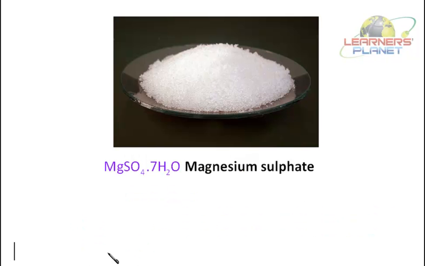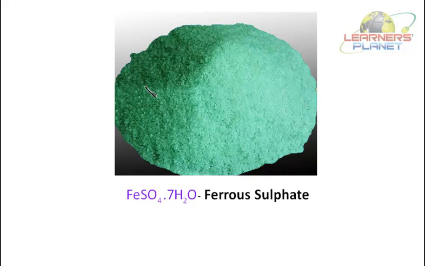This is another example of magnesium sulfate, which is associated with water, the hydrated salt. It has got the crystals in it. If it is heated, water evaporates and it turns into white powdery substance. This is another example of ferrous sulfate. See, brilliant green color it is having. Now, this is again because of the water molecules associated with the molecule of salt.